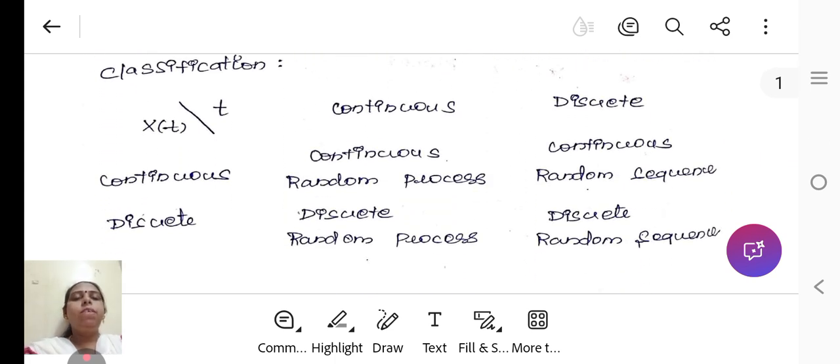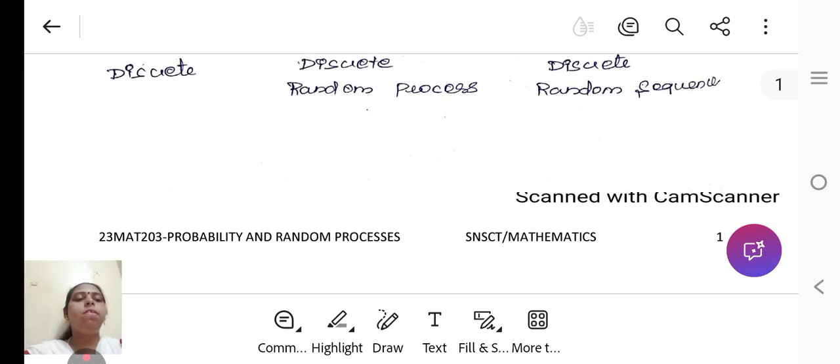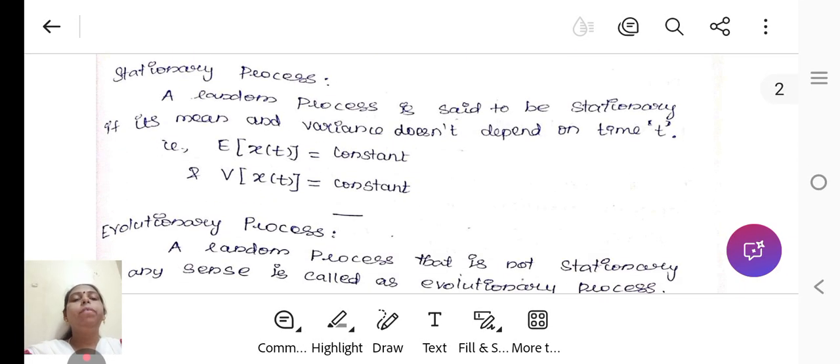We have the classification of random process. When the state is continuous and time is continuous, we say it is a continuous random process. When the state is continuous and time is discrete, it is a continuous random sequence. When the state is discrete and time is continuous, it is a discrete random process. When the state is discrete and time is discrete, it is a discrete random sequence.